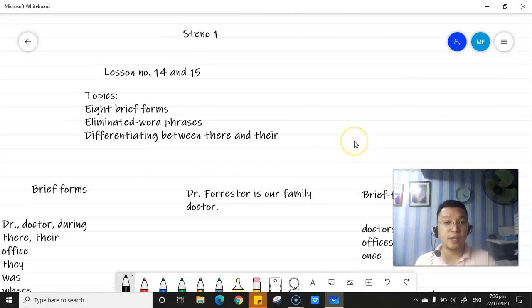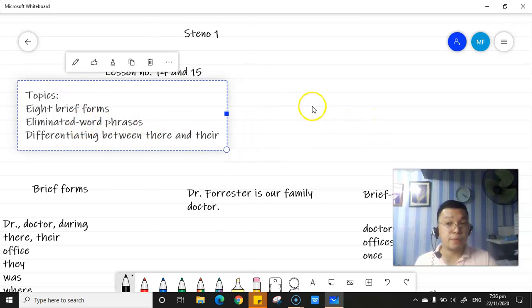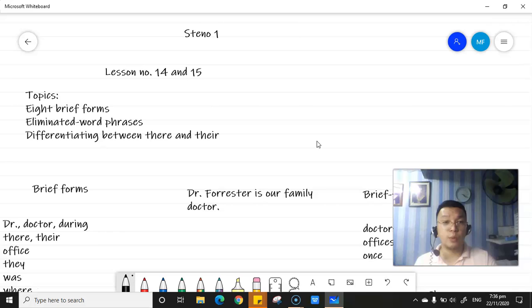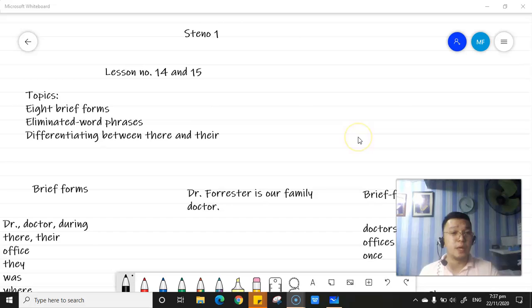Let's start with lesson number 14. It comprises another 8 brief forms, eliminated word phrases, and differentiating between there and their. In eliminated word phrases, we are talking about the elimination of common phrases that have a preposition. For example, one of are.